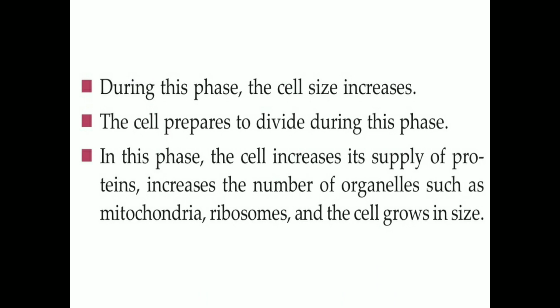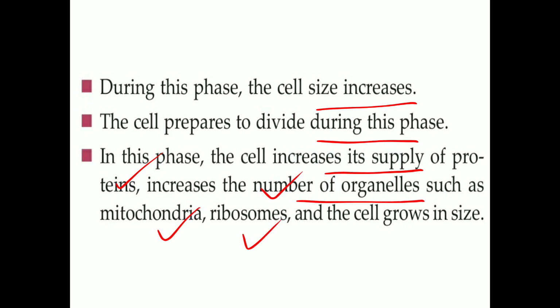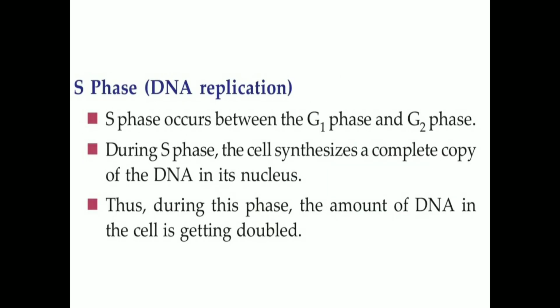During this phase, the cell size increases. The cell prepares to divide during this phase. The cell increases its supply of proteins, increases the number of organelles such as mitochondria, ribosomes, etc., and also grows in size. All of this happens during the G1 phase.